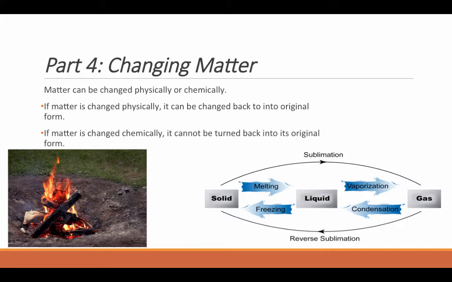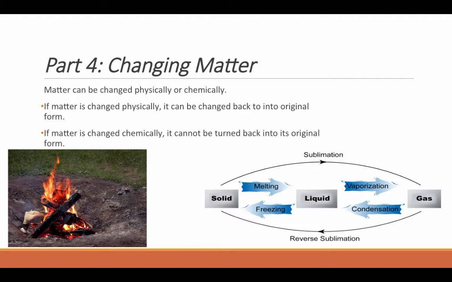So an example of that would be freezing and melting water. So if you take a glass of water, put it in the freezer, it's going to freeze. If you take that ice out of the freezer, it's going to turn back into water. So changing states of matter would be an example of a physical change. You can change it back to its original form.